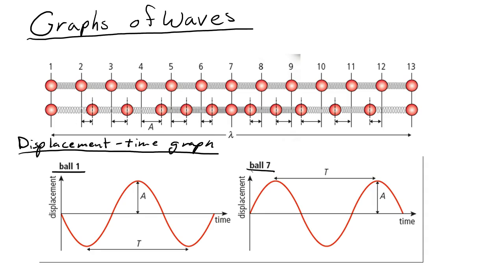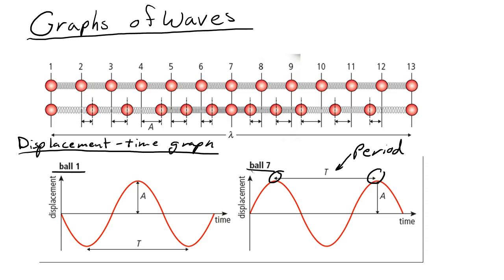Displacement time graphs are useful in making a few measurements. If I measure from one peak to the other peak of my displacement time graph, I can find the period of my wave. So how long it takes to complete one oscillation would be peak to peak on a displacement time graph.